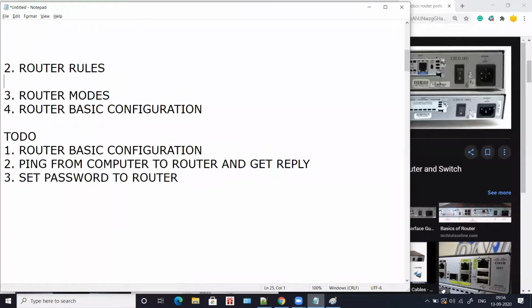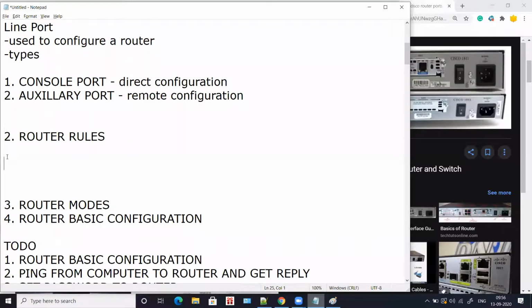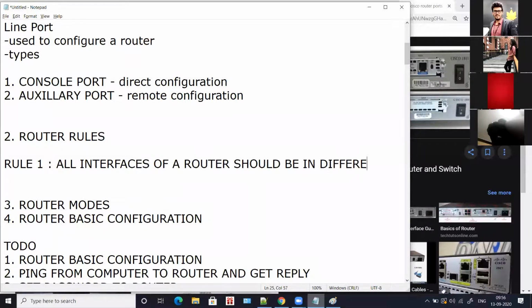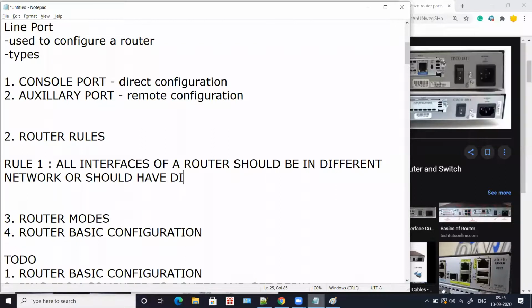Now this is again another major thing which you should remember, router rules. Now there are two rules for a router. I'll type the rules first and then I'll explain what those two rules are. Rule number one is all interfaces of a router should be in different network or should have different network ID.